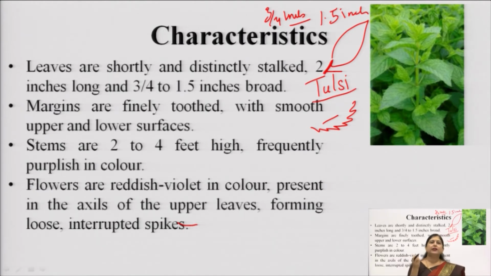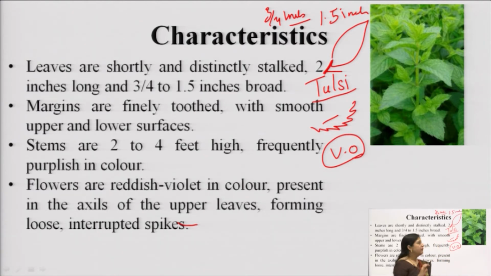Now, this smoothness comes because it has many trichomes, because this is a volatile oil containing plant and volatile oils normally are produced from the glandular trichomes of the leaves. If you take a section and do the microscopy of the leaf, you will find under the microscope at 10x numerous glandular trichomes on the surface of these leaves, which are responsible for the volatile oil production.